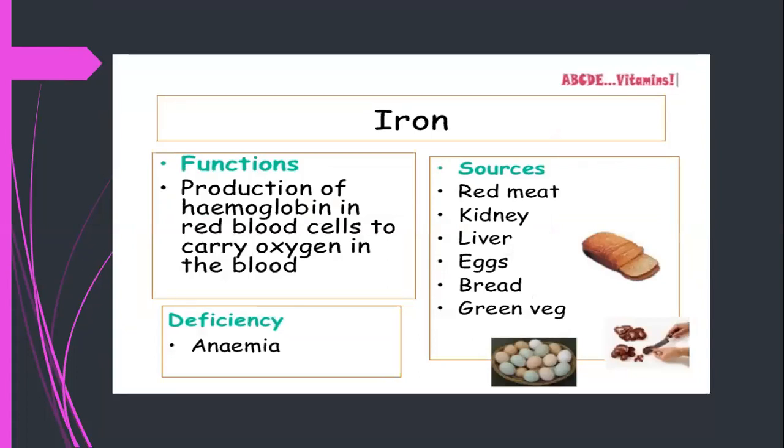Iron, its sources are red meat, kidney, liver, egg, bread, green vegetables, and the functions are production of hemoglobin in the red blood cells to carry the oxygen in the blood, and deficiency will cause anemia.